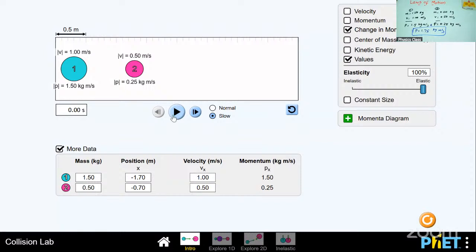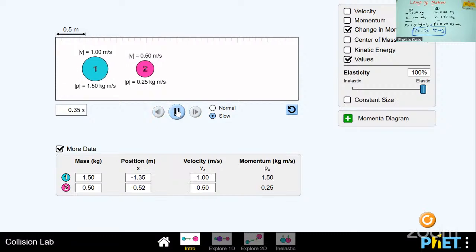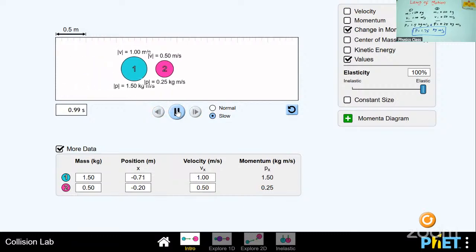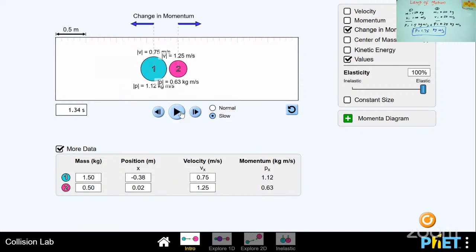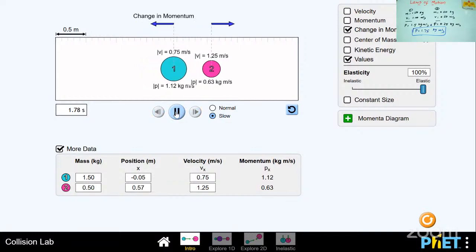Now you can see that the objects will come and collide. Collision happens. After that, you can see that momentum changes.